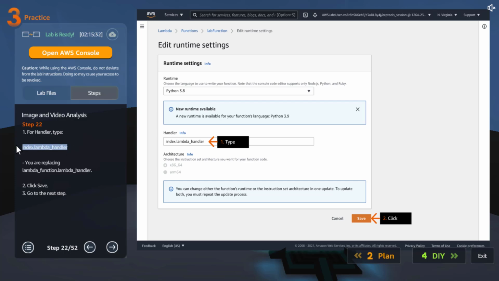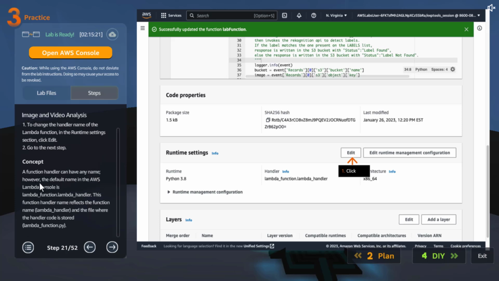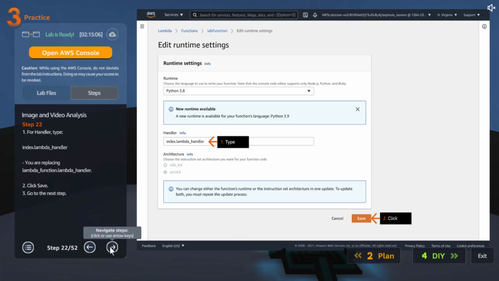See, there is always something you can learn. Let's click save. Did they explain why we did that? Let's see. A function handler can have any name. However, the default name in the AWS Lambda console is that. This function handler name reflects the function name and the file where the handler code is stored. Oh, because they named it index, that's why they are changing it.